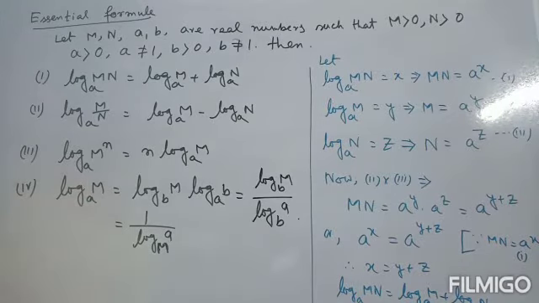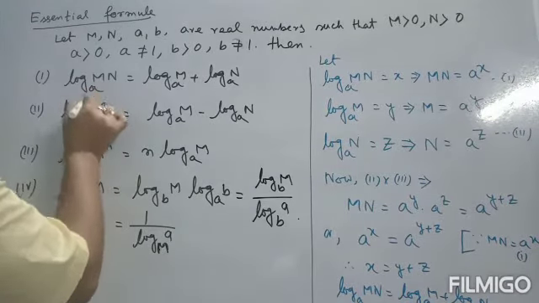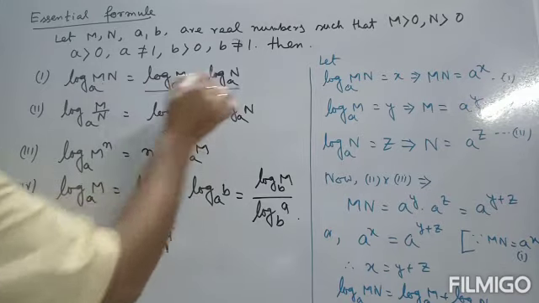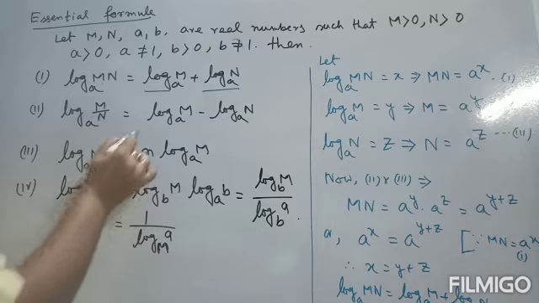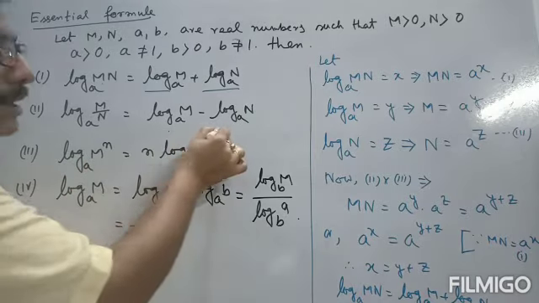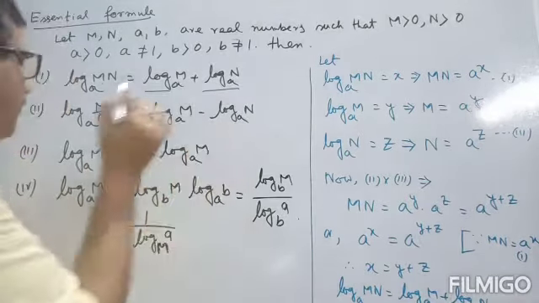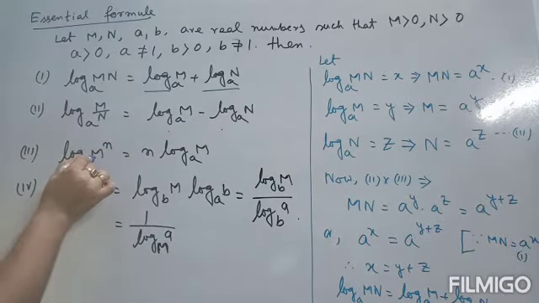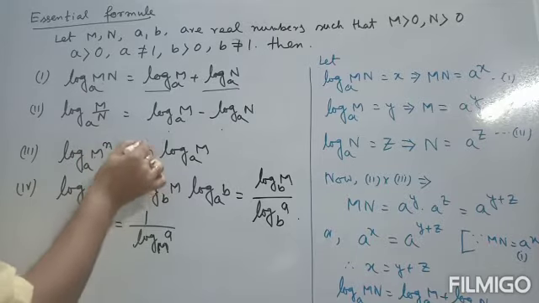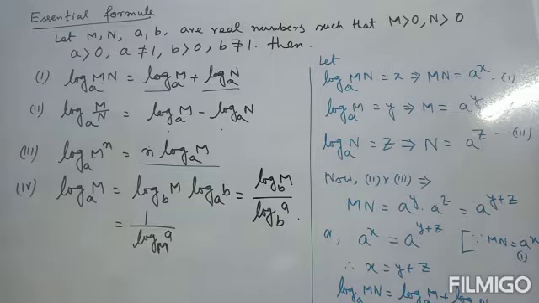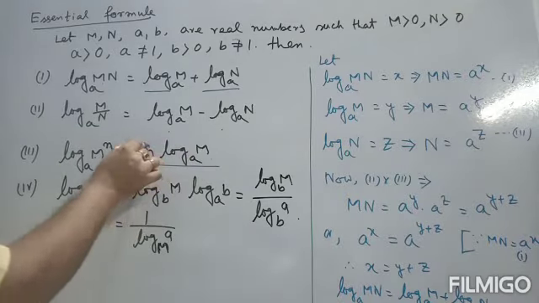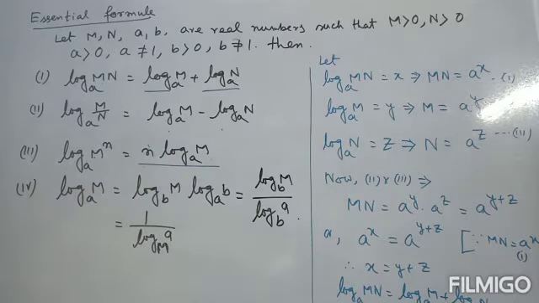Then we find their log. Log mn to the base a is equal to log m plus log n. First formula. Second, log m by n to the base a is equal to log m to the base a minus log n to the base a. Third, log m to the power n to the base a, the power goes in front, n times log m to the base a. This power comes to the front, that means n times multiplication.